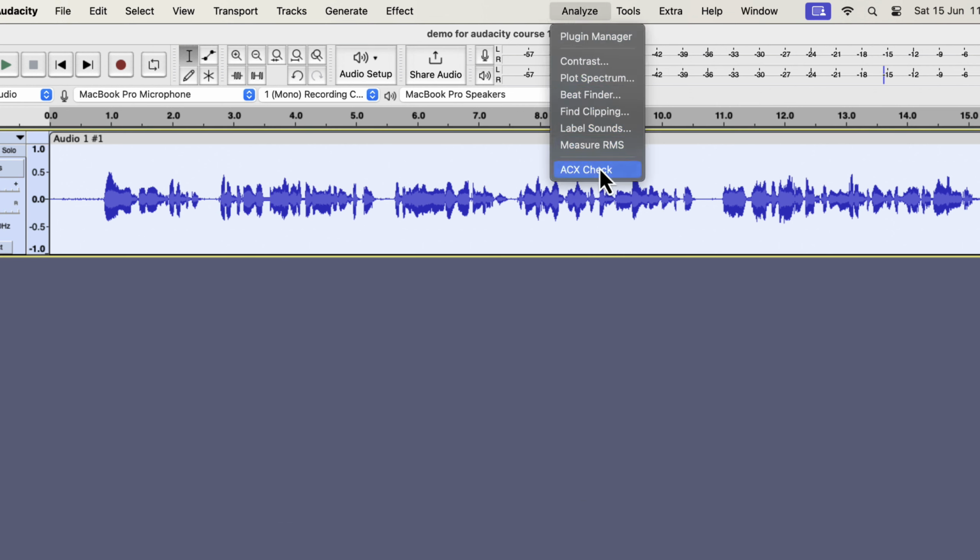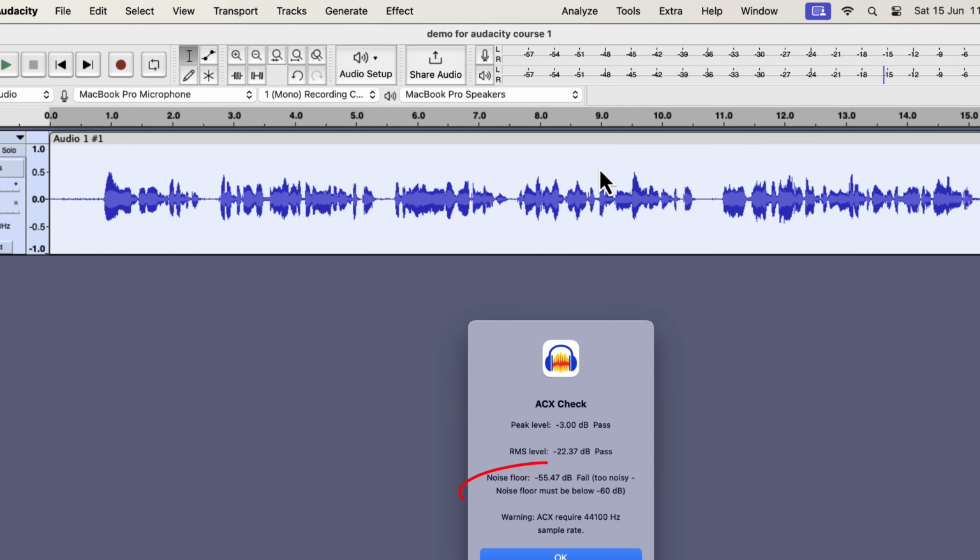I will go to the ACX check. After normalization, the noise floor fails. I will need at least 5 dB noise reduction just to get past the ACX requirement. That is not too bad. If I had to reduce noise by more than 9 dB to pass the ACX noise floor, then the recording environment needs a fix.